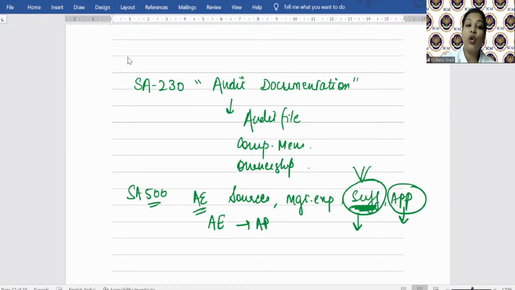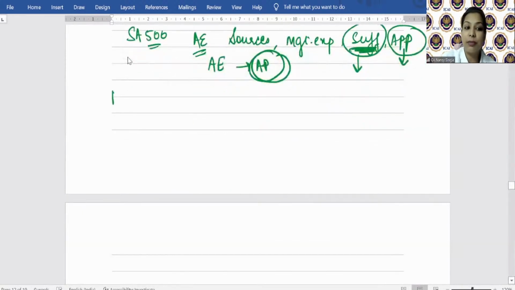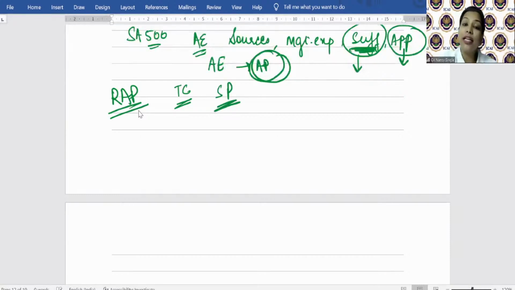Okay. Then we saw what whenever these audit procedures are performed, like if they are performed at the risk assessment stage under SA 315, these are what? Risk assessment procedure. To identify and assess the risk of material misstatement through understanding the entity and its environment at financial statement and assertion level, right? Then we understood about other procedures. We did test of control, audit procedures performed to test the operating effectiveness of a control at the assertion level. Then we did substantive procedures, audit procedure to detect material misstatement at assertion level.